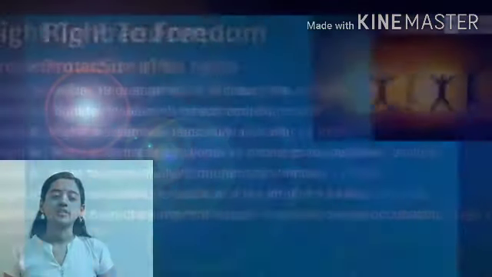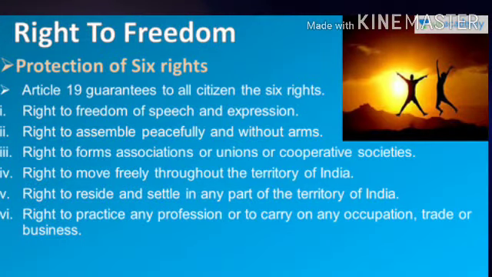The next right is our right to freedom. Under this, students, we have 6 major freedoms. It is given under Article 19, which says that we have the right to freedom of speech and expression. Whatever we want to say, whatever we want to express, we are free to do. Next, the right to assemble peacefully and without arms. If we want to form any group, we can do it, but we should not have any weapons. Next is the right to form associations or unions or cooperative societies. This is again similar to the earlier one.